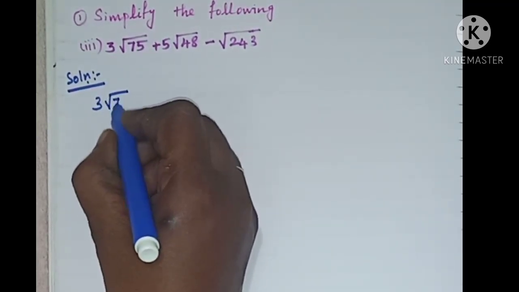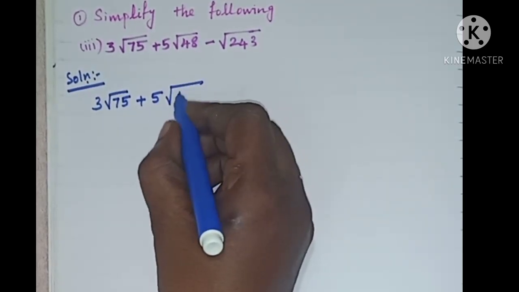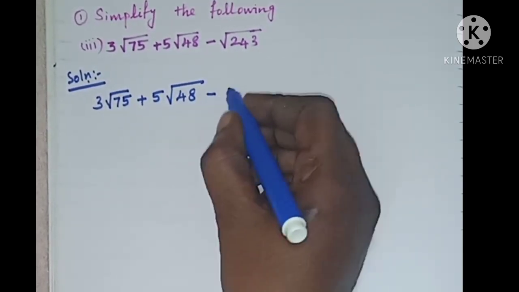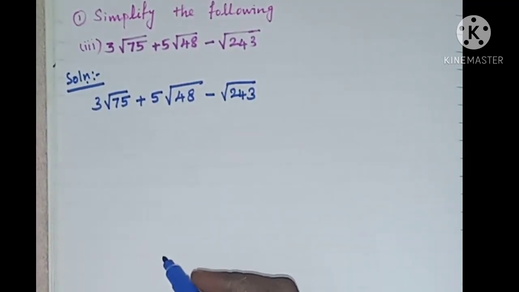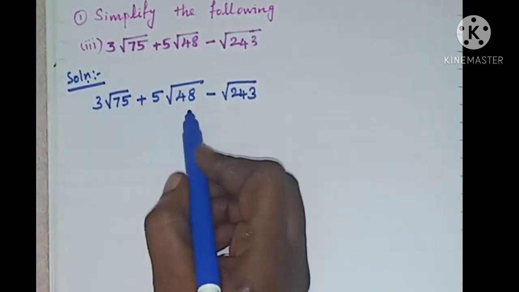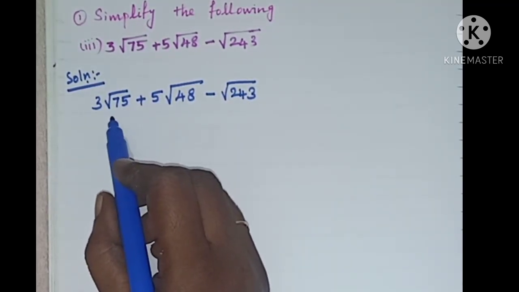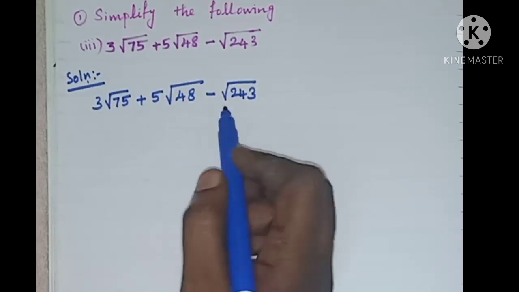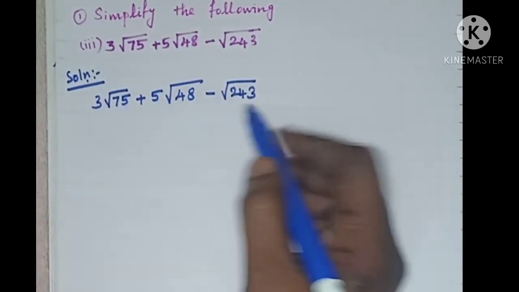Now here we have three terms. In these three terms, no term is common in all the three. So we have to do the prime factorization.